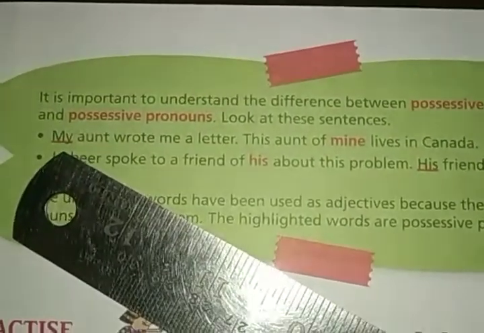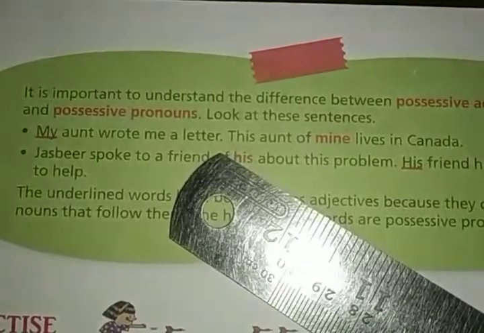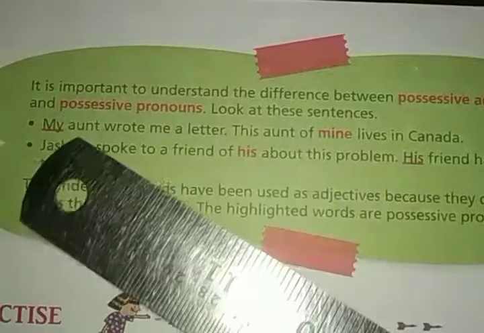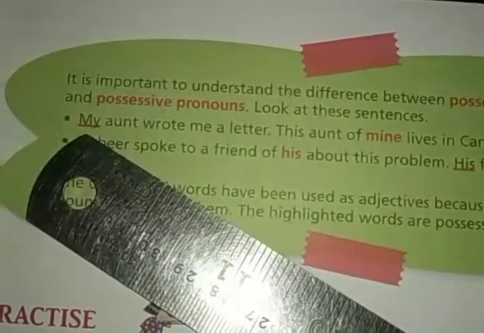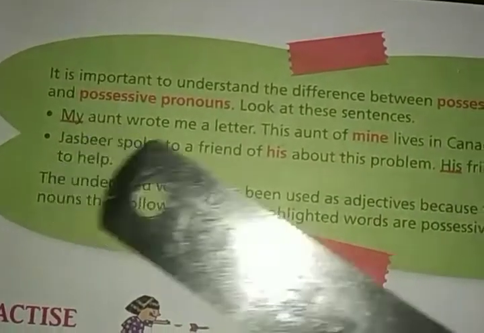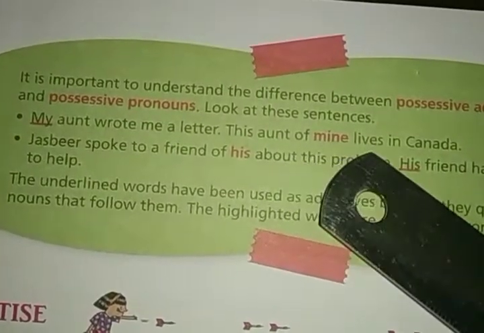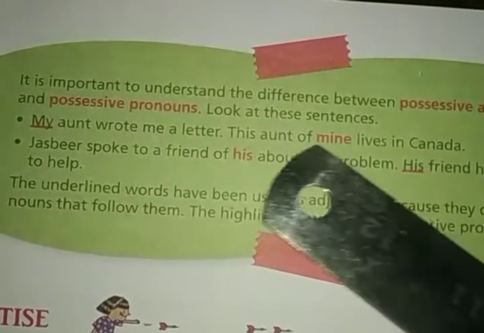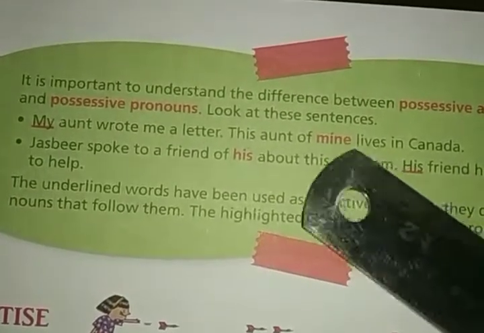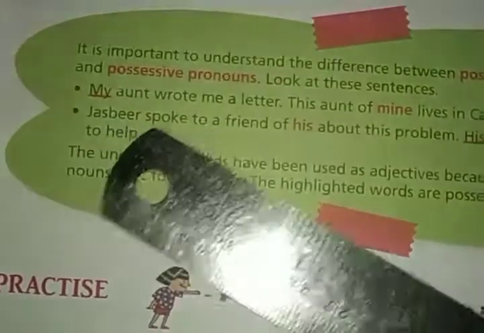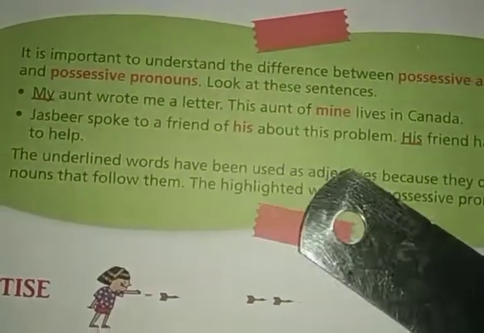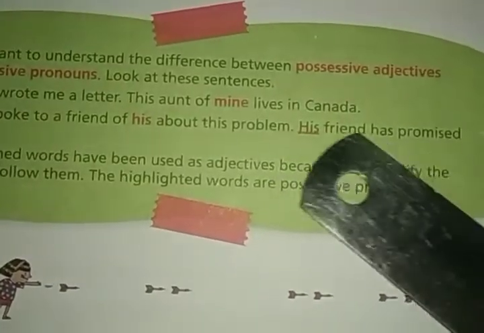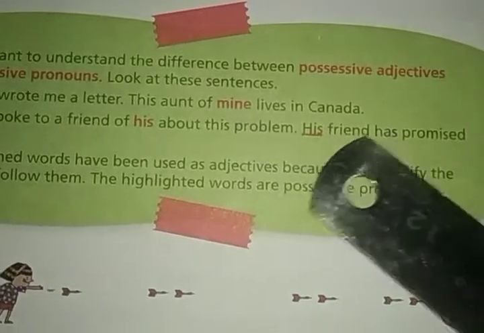Look at the lines. My aunt wrote me a letter. This aunt of mine lives in Canada. Look at the word my. After my, aunt is there, which is a noun. But after mine, in this aunt of mine lives in Canada, no noun is there. Okay. Jasbir spoke to a friend of his about this problem. After his, no noun is there. His friend has promised. After his, friend is there, which is a noun.